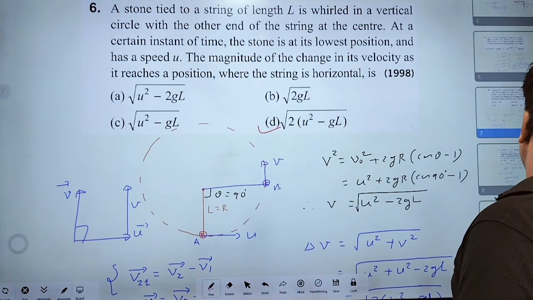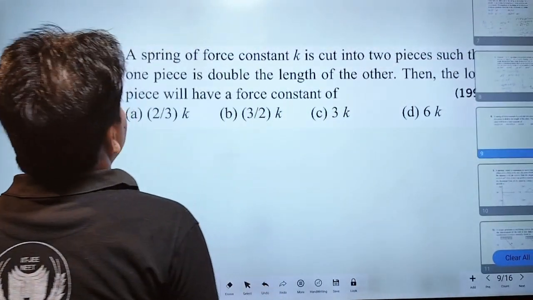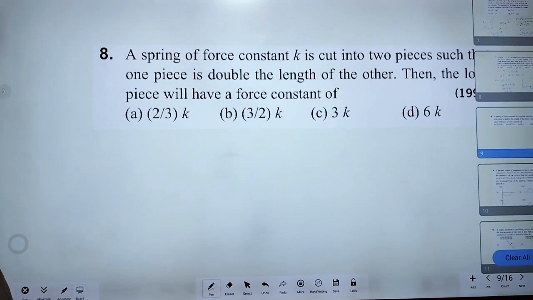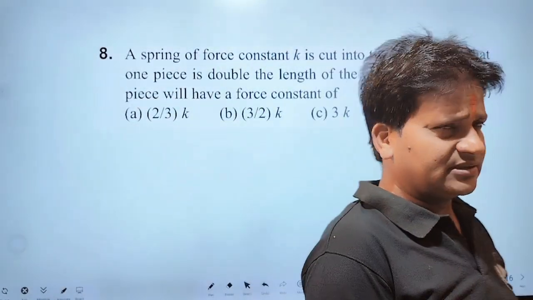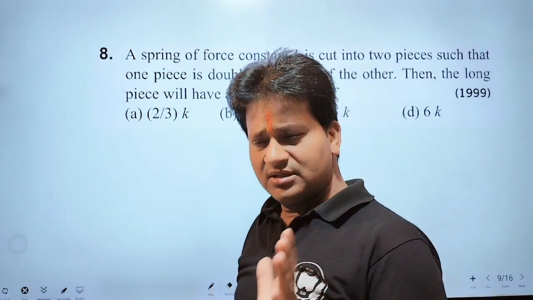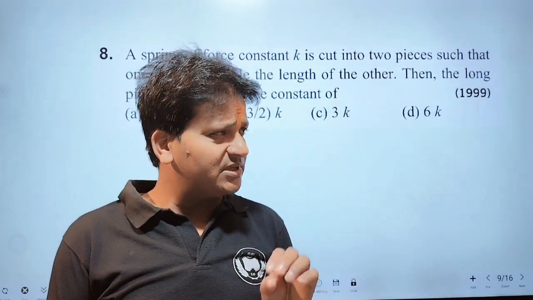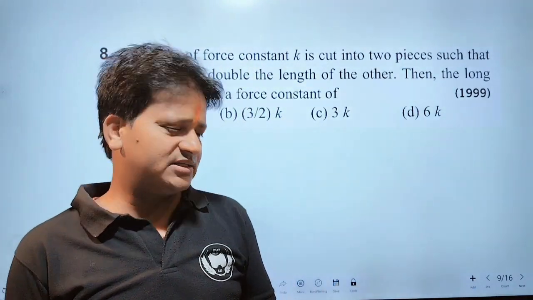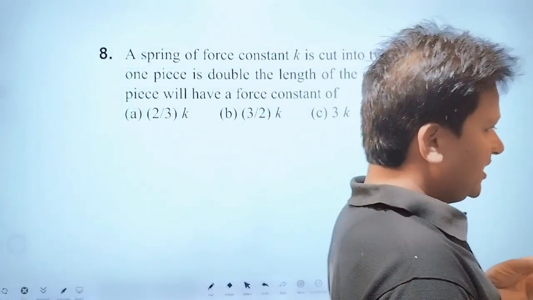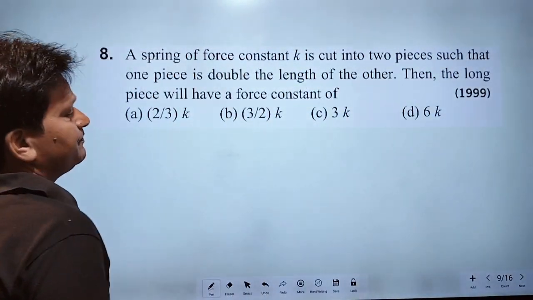Now I am going to solve the next question. A spring of force constant K is cut into two pieces. We know that if length increases, the spring constant decreases.